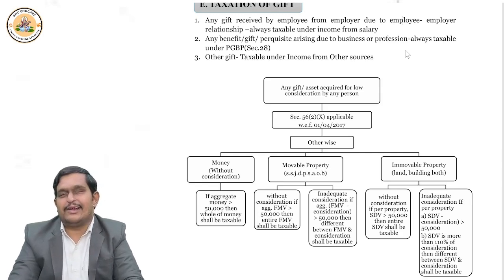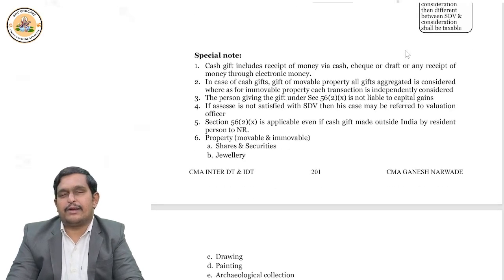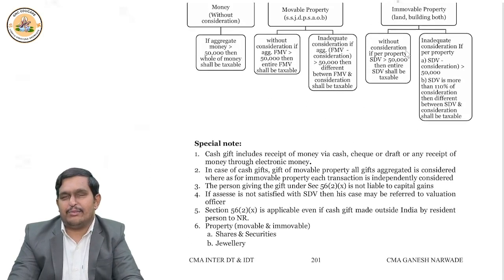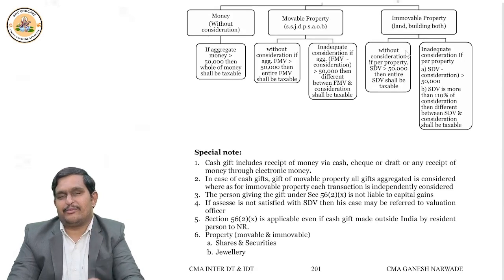Now come to the inadequate consideration part. Suppose example, we talk about movable property. Movable property may be jewelry, it may be bullion, correct? Right. So I'm talking about jewelry, archaeological collection, painting, drawing, right? This type of movable property, you got it for inadequate consideration. That means less consideration.